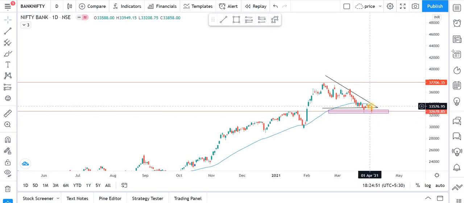So anybody who is following our videos and has taken the recommendation from us must have short sold the market at the 33,630 level, and the market has given a movement to 32,232. So it's almost 1,200-1,300 points movement. So it's a big movement. So our prediction was completely perfect, as anybody who joined the party after watching our video must have booked a good amount of profit.